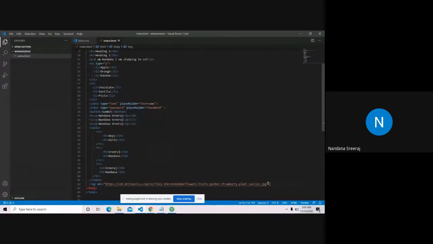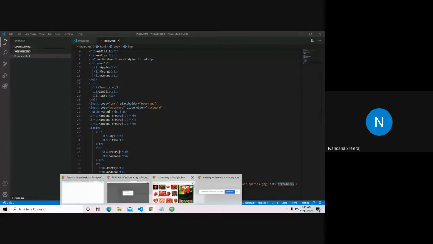And suppose my net is slow, or my net connection broke, and this image fails to load, the user must know what was there. For that, we give an alternate text. What was that? Strawberry. So for every image tag, src and alt are compulsory. These two attributes are mandatory. You have to give the alternate text, and also you have to give the address, src. So let's see our strawberry in the website.